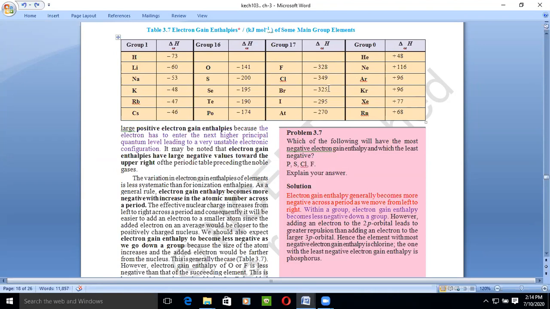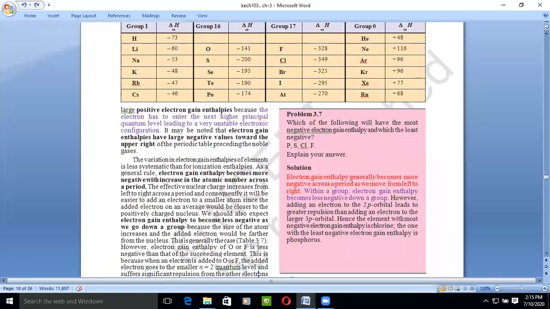If you go down the group, then what is happening? It's decreasing continuously. So down the group, negative electron gain enthalpy decreases. But when we talk about positive, they have the highest positive electron gain enthalpy. These are known as the noble gases.